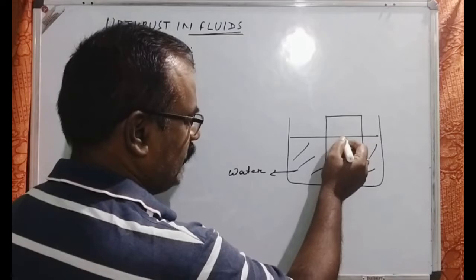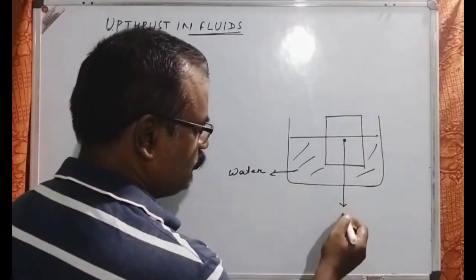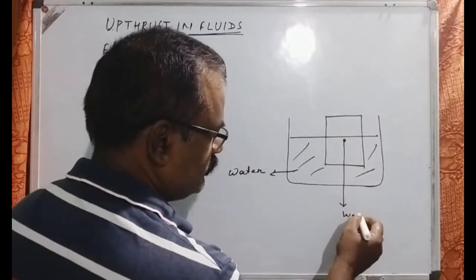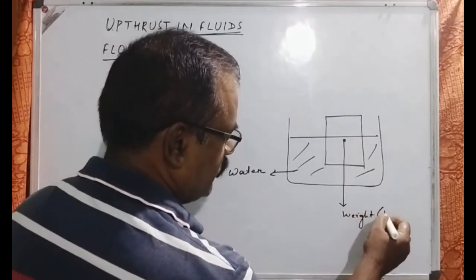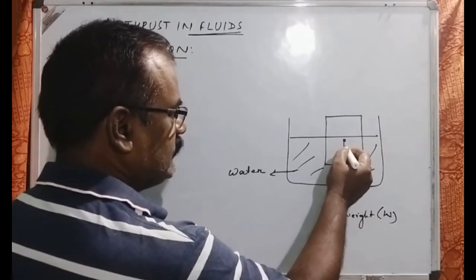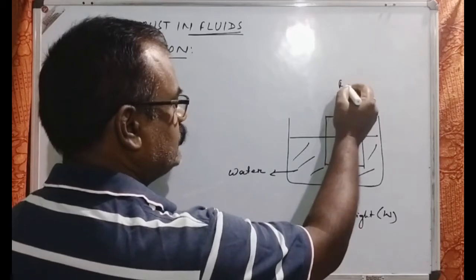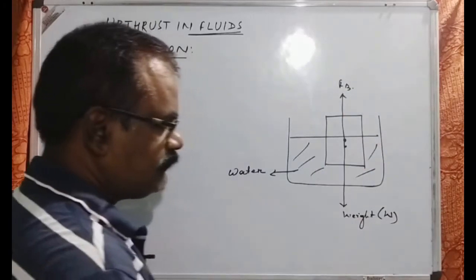From the center of gravity, a force acts which is due to the weight of the body, and from the center of buoyancy, the buoyant force acts.